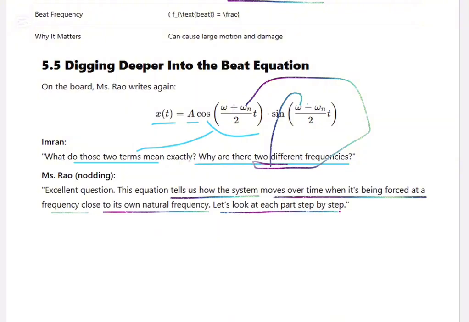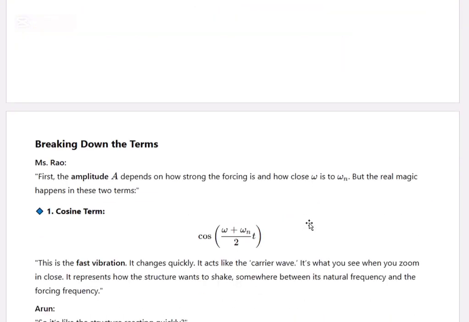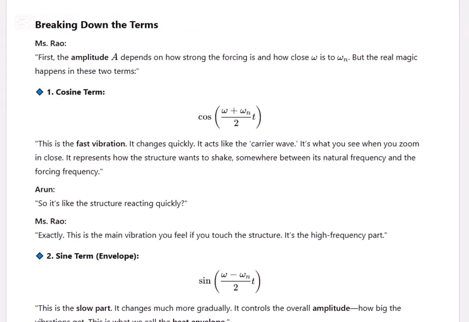Let's look at each part step by step. First, the amplitude A depends on how strong the forcing is and how close omega is to omega n. But the real magic happens in these two terms. Cos((omega plus omega n)/2 t) is a fast vibration. It changes quickly. It acts like a carrier wave. It's what you see when you zoom in close.